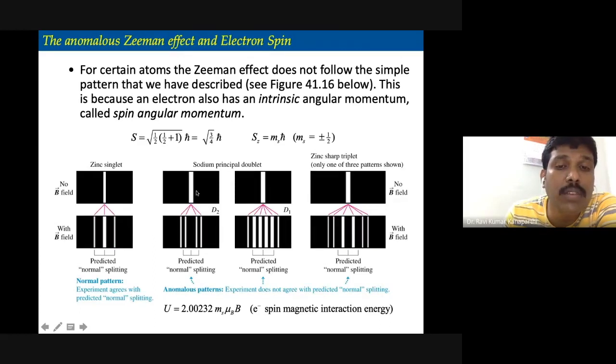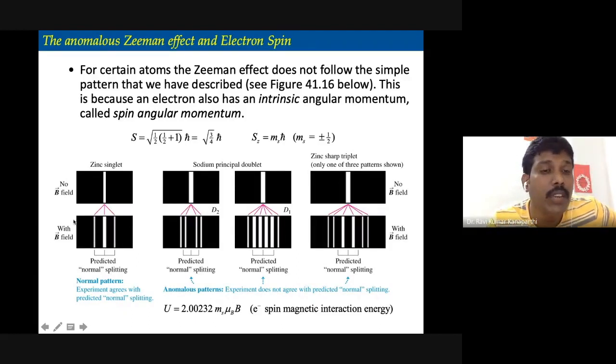This is the case for zinc, this is the case for sodium, and this is the other one, the zinc sharp triplet. So what you can see is that initially, if the magnetic field is absent, there is no split. But the moment you switch on the magnetic field, there is a split.